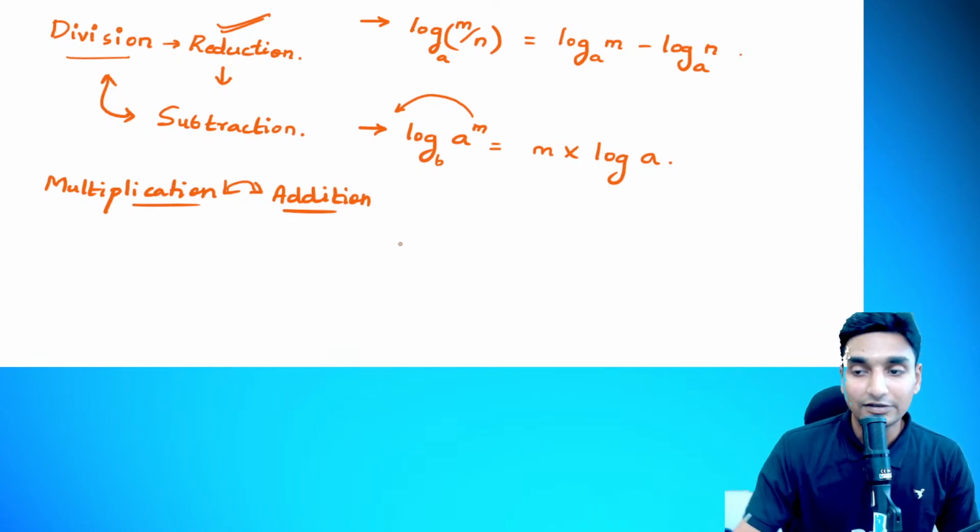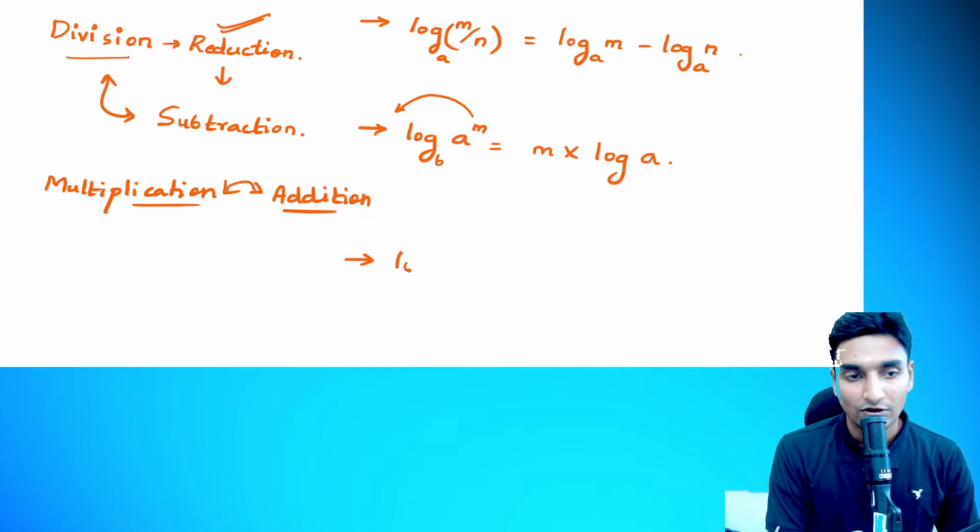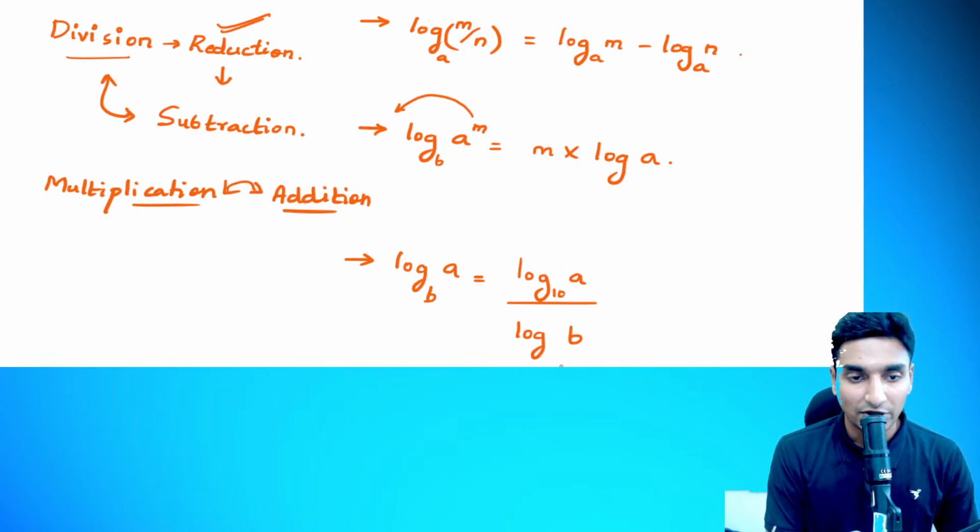You know, and then there once again is the fourth law, which is known as the change of base, guys. We call it the change of base function. Suppose we have a function log of a to the base of b. Now we can write it as log of a divided by log of b. Here the bases, guys, will be different by changing the base of the logarithmic function.